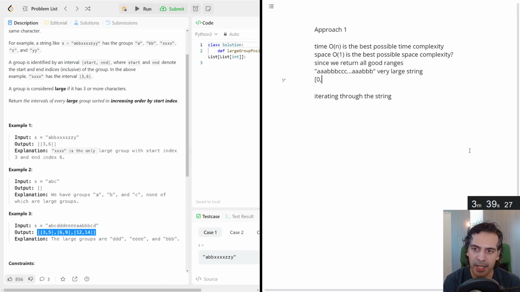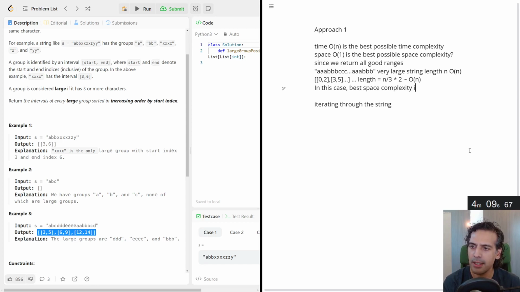We would get groupings of 0, 1, 2 like that, and 3, 4, 5, and so on and so forth. And this length would be equal to length n. This would be equal to n divided by 3 times 2, something along these lines. But more importantly, all that means is we're going to be going to O of n complexity at the end of all this. So in this case, best space complexity is O of n.